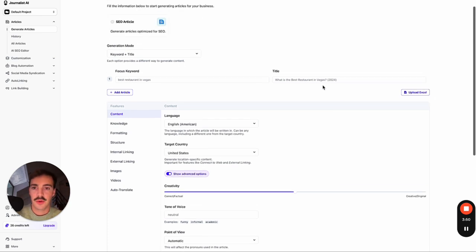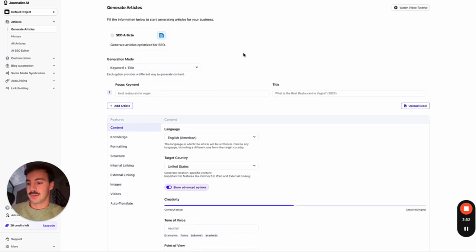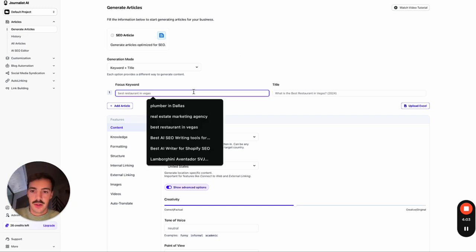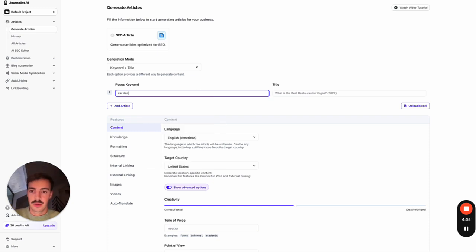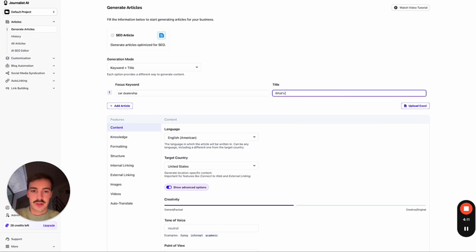And so let's say, for example, I own a car stand where we sell cars. So my focus keyword, let's say, is car dealership, okay? And the title is, let's just leave the title blank. Actually, let's just do this. What's the best Audi dealership in Texas? Okay, let's just do this, for example.